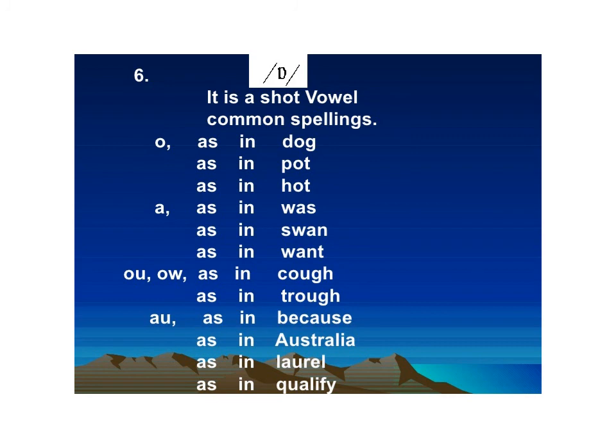Vowel number six, as in dog, pot, hot, was, swan, want, cough, trough, because, Australia, laurel, quality.